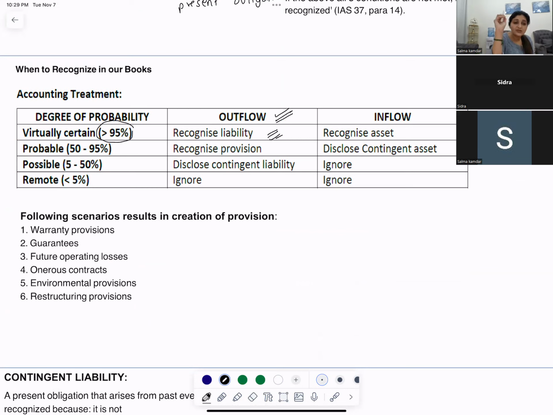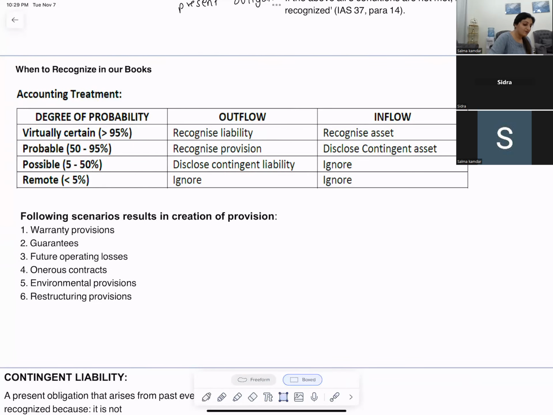There is more than 95% chance that there is going to be an outflow, and I know the timing. So when there is more than 95% chance of the outflow happening, then I will recognize it as a liability.